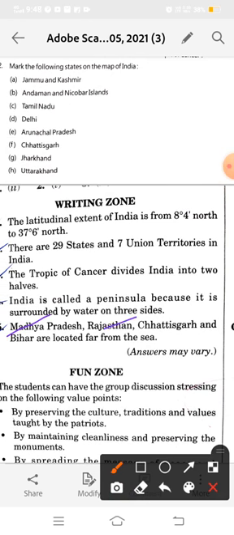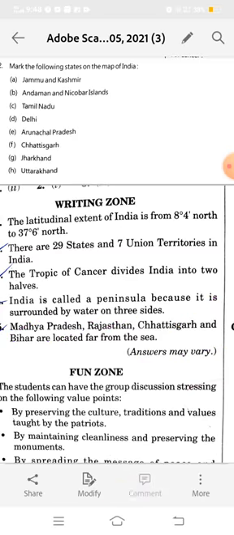Rajasthan touches the border of Pakistan, so it also never touches any sea or ocean. Chhattisgarh and Bihar are located far from the sea. Answers may vary, as many states are not near the sea. So our writing zone is completed.